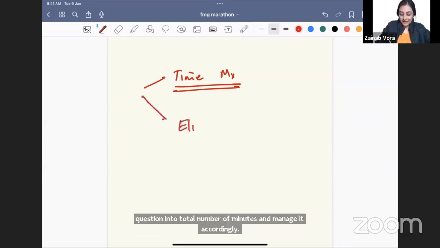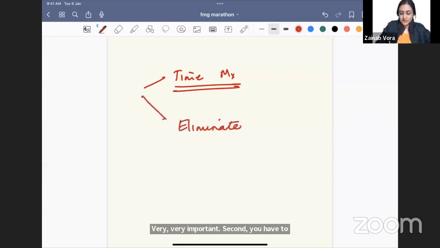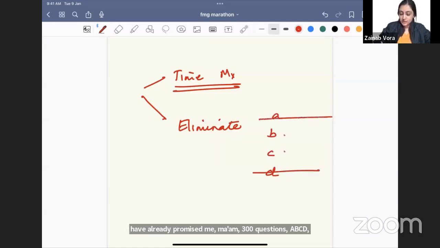Second, you have to eliminate. You have already promised me, ma'am, 300 questions. A, B, C, D. My approach is going to be, this is unlikely, this is unlikely. Out of these two, which is better? That is how you have to approach every MCQ.